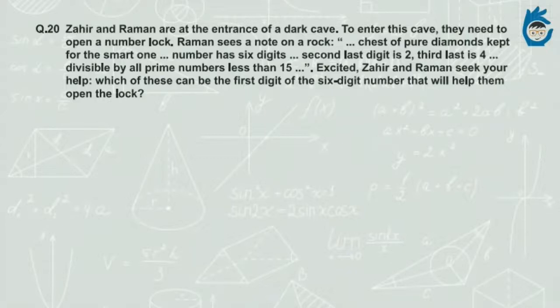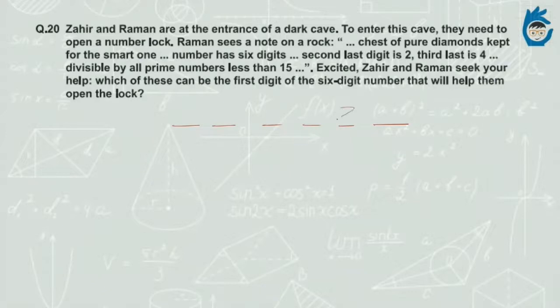Excited Zahir and Raman seek your help. So we're the ones solving the questions, so they'll of course come to us for help. Which of these can be the first digit of the 6-digit number that will help them open the lock? There were options, but I have not noted down the options for you, but I'll solve it for you and let you know what the first digit will be. So here we go. We'll write down the things that were given. It is a 6-digit lock code. So what else is given?